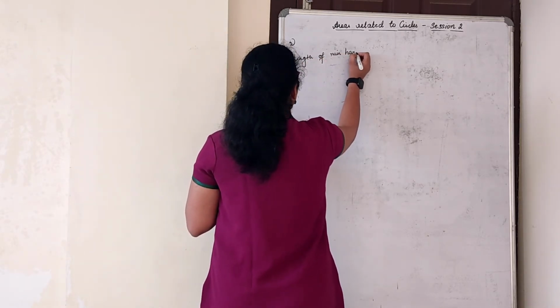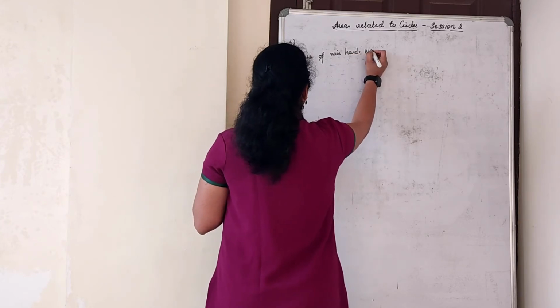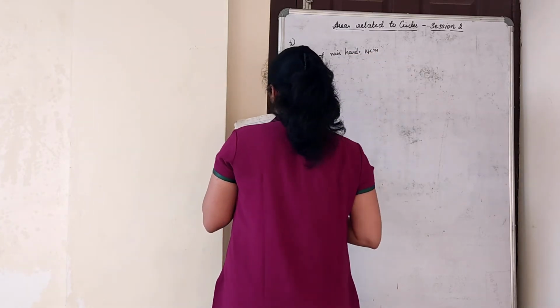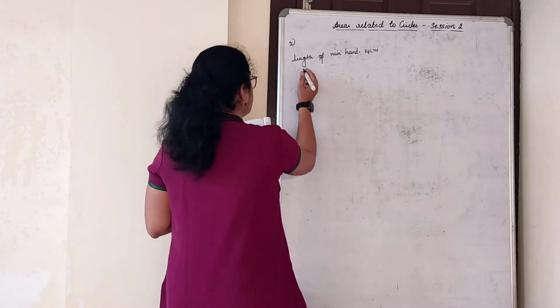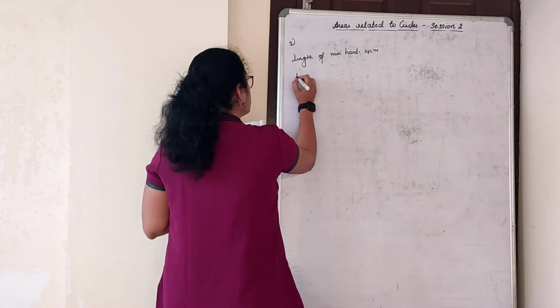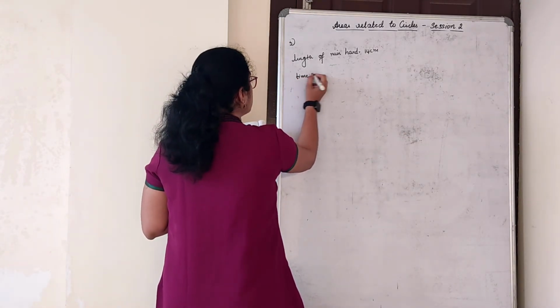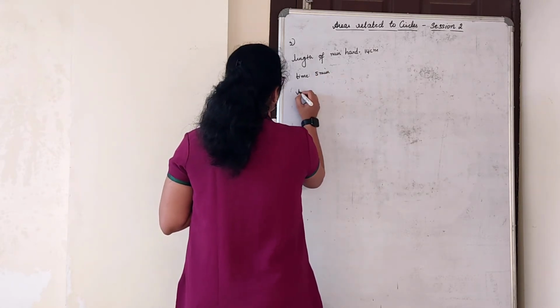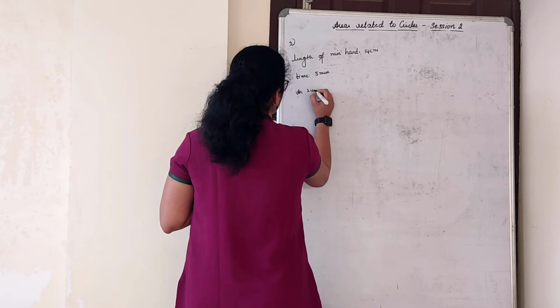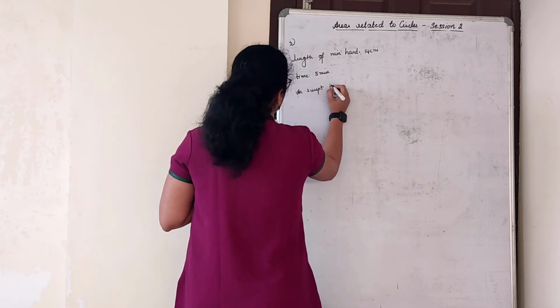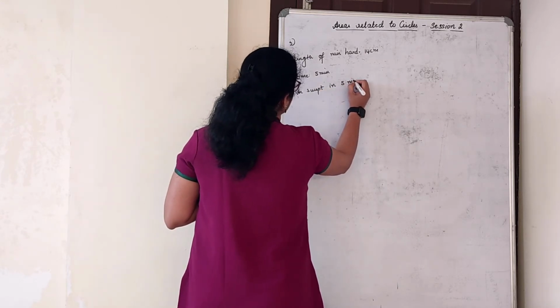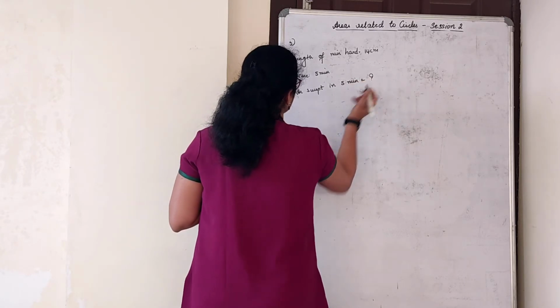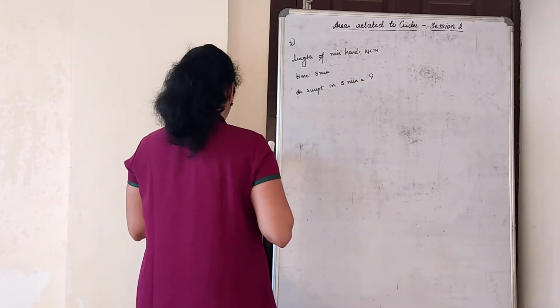Length of minute hand is equal to 14 centimeter. Find the area swept by the minute hand in 5 minutes. Okay, that is what we have to find out.